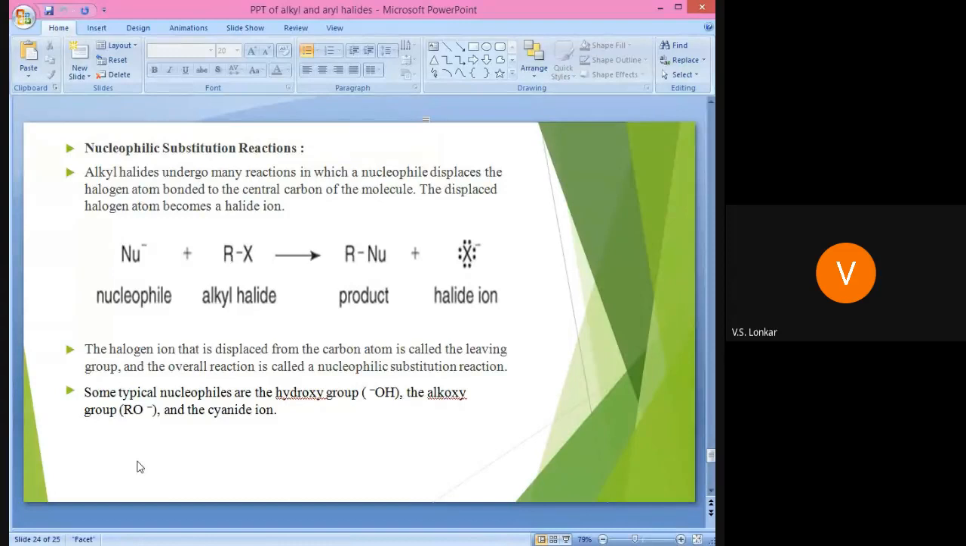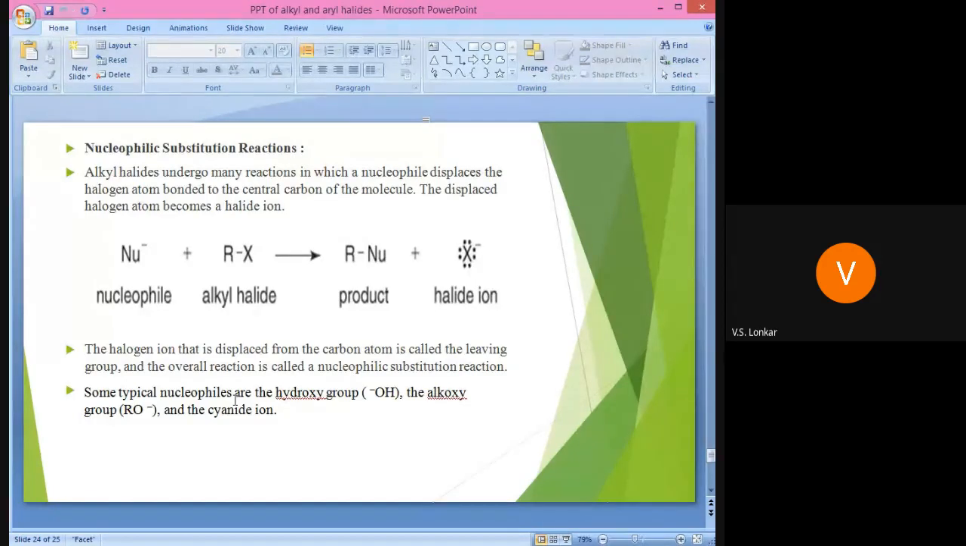Next, nucleophilic substitution reactions. We know what substitution reactions are: the reaction in which one atom or group in a molecule is substituted by another atom or group is known as a substitution reaction. That may be a nucleophilic substitution reaction.